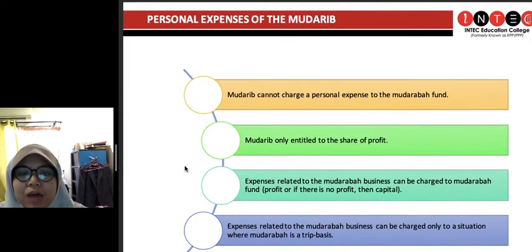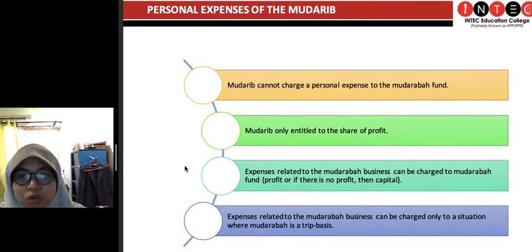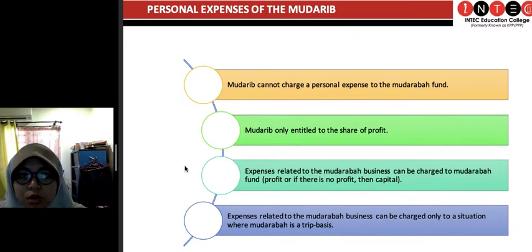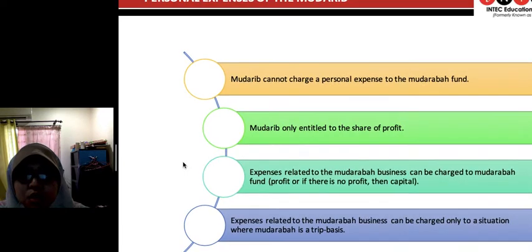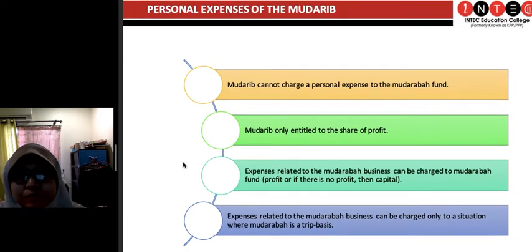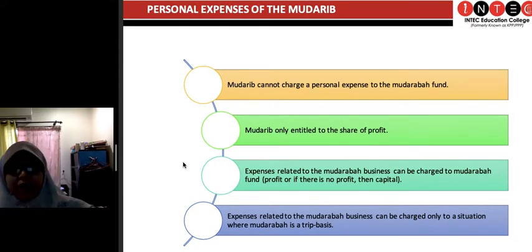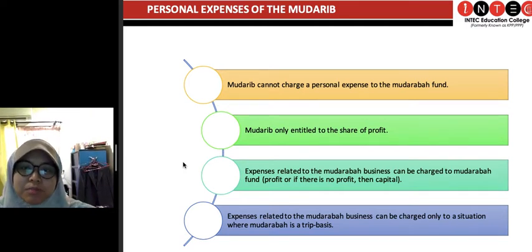Okay, how about the personal expenses of the mudarib? The mudarib is the entrepreneur, the one who does the business. Of course, along the way, while conducting the business, perhaps there are certain personal expenses of the mudarib.